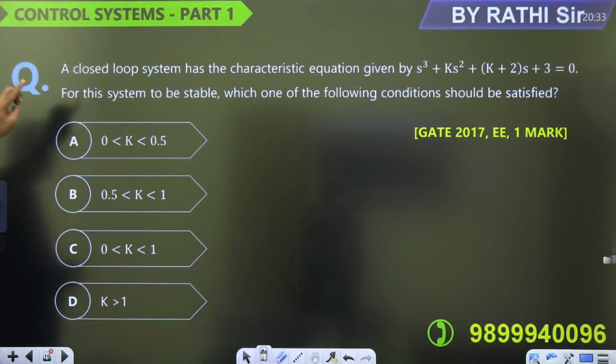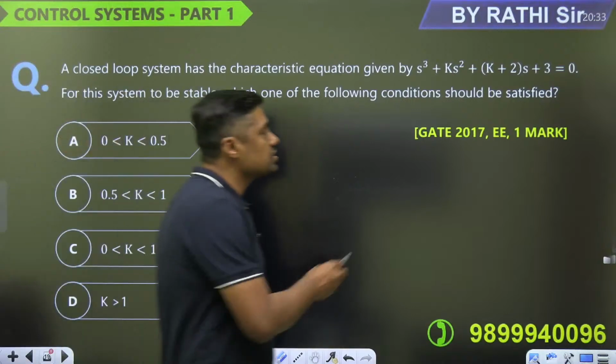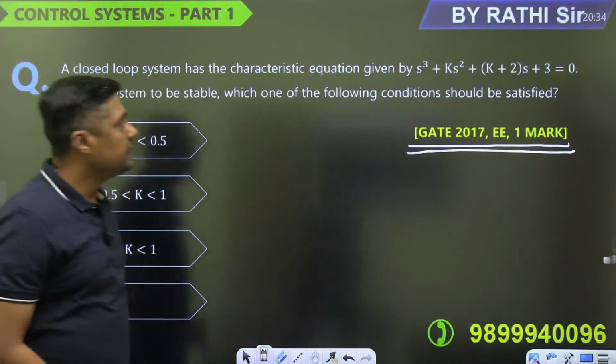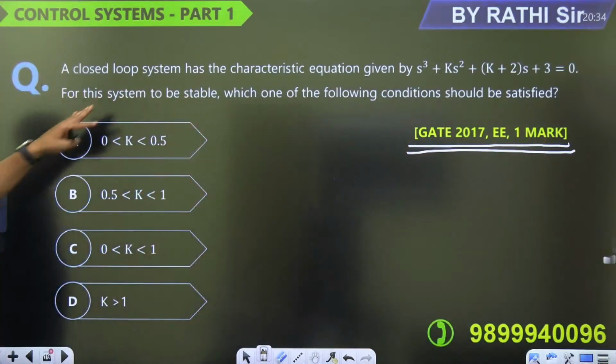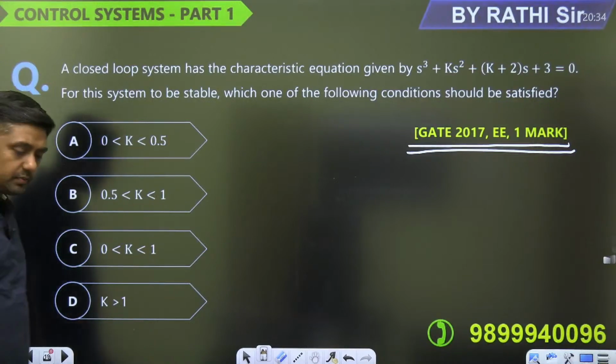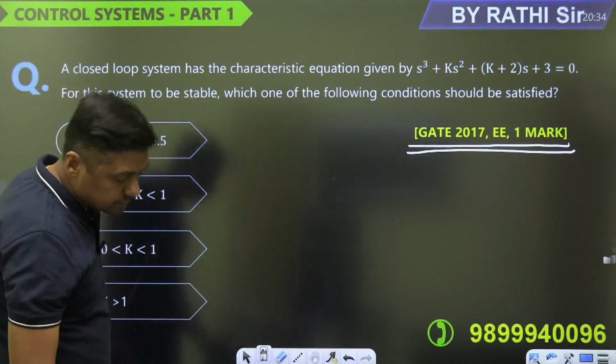Now, a closed loop system has the characteristic equation given by s cube plus k s square plus (k plus 2) s plus 3 is equal to 0. For this system to be stable, which one of the following conditions should be satisfied? This is the question from 2017 electrical branch, and that is the characteristic equation that is given. And what is the condition on k? So it is an easy question, tell me the answer. What is the answer for this one?